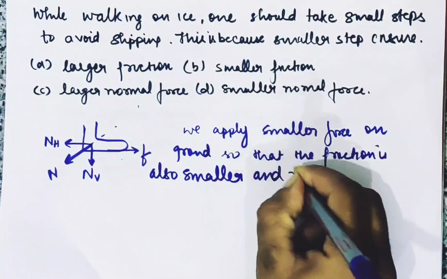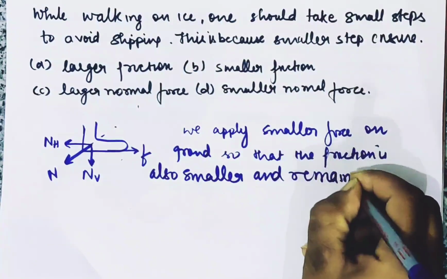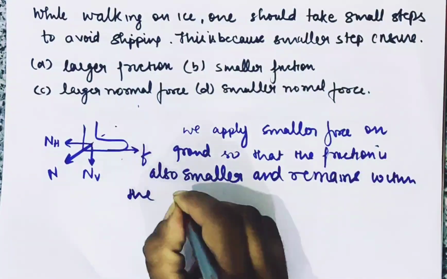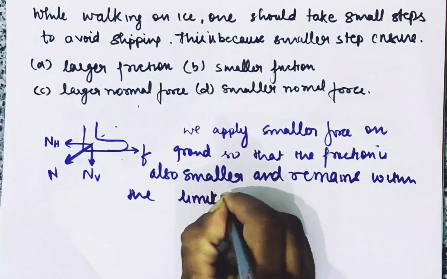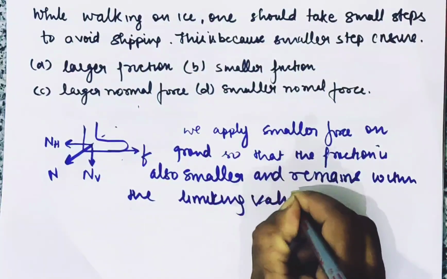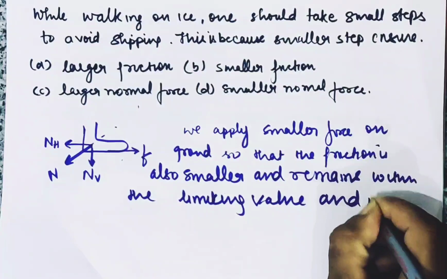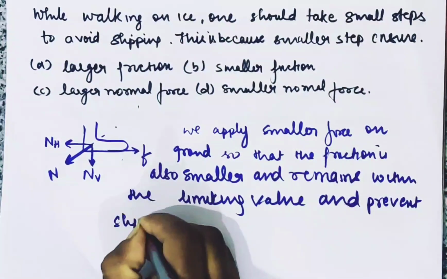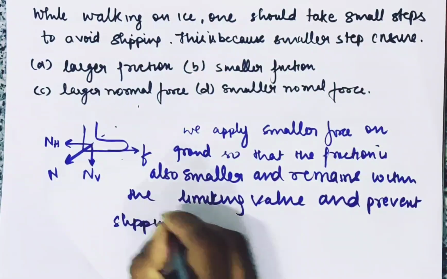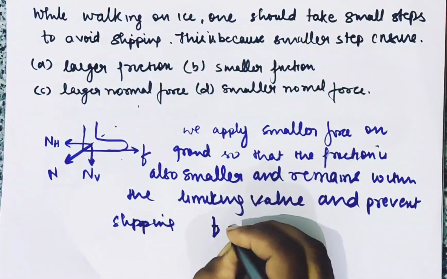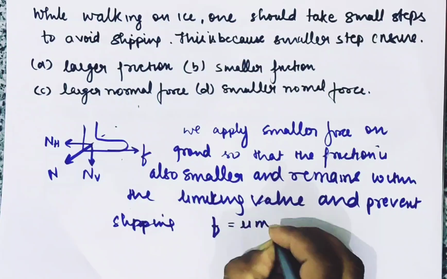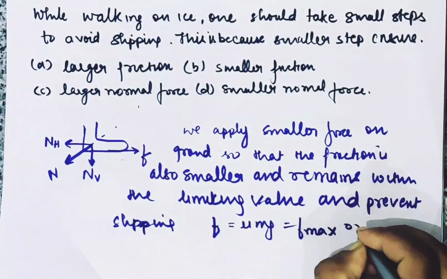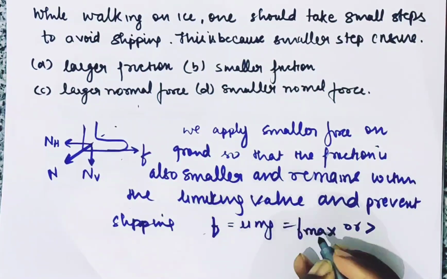and remains within the limiting value and prevents slipping, क्योंकि एक बार friction is equal to mu mg, which is the maximum value, that is f max, or greater than that. मतलब friction cannot be greater than that.